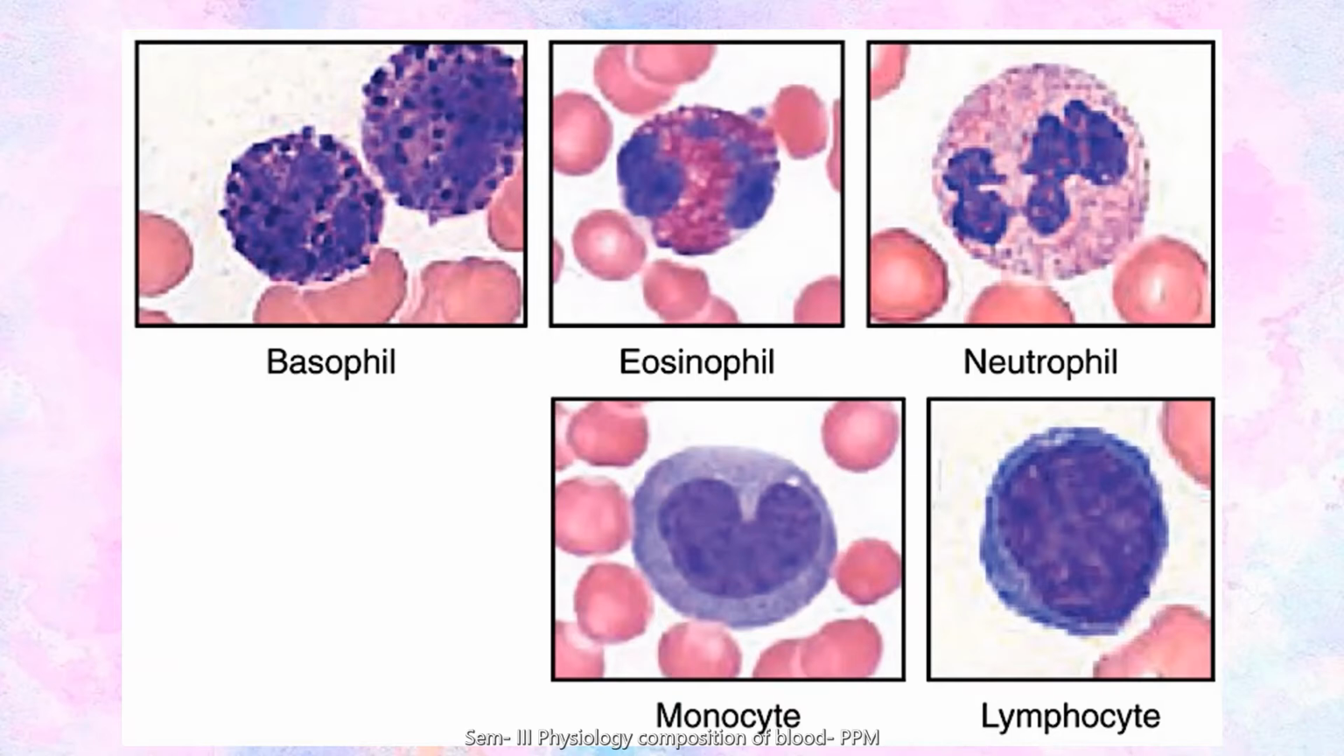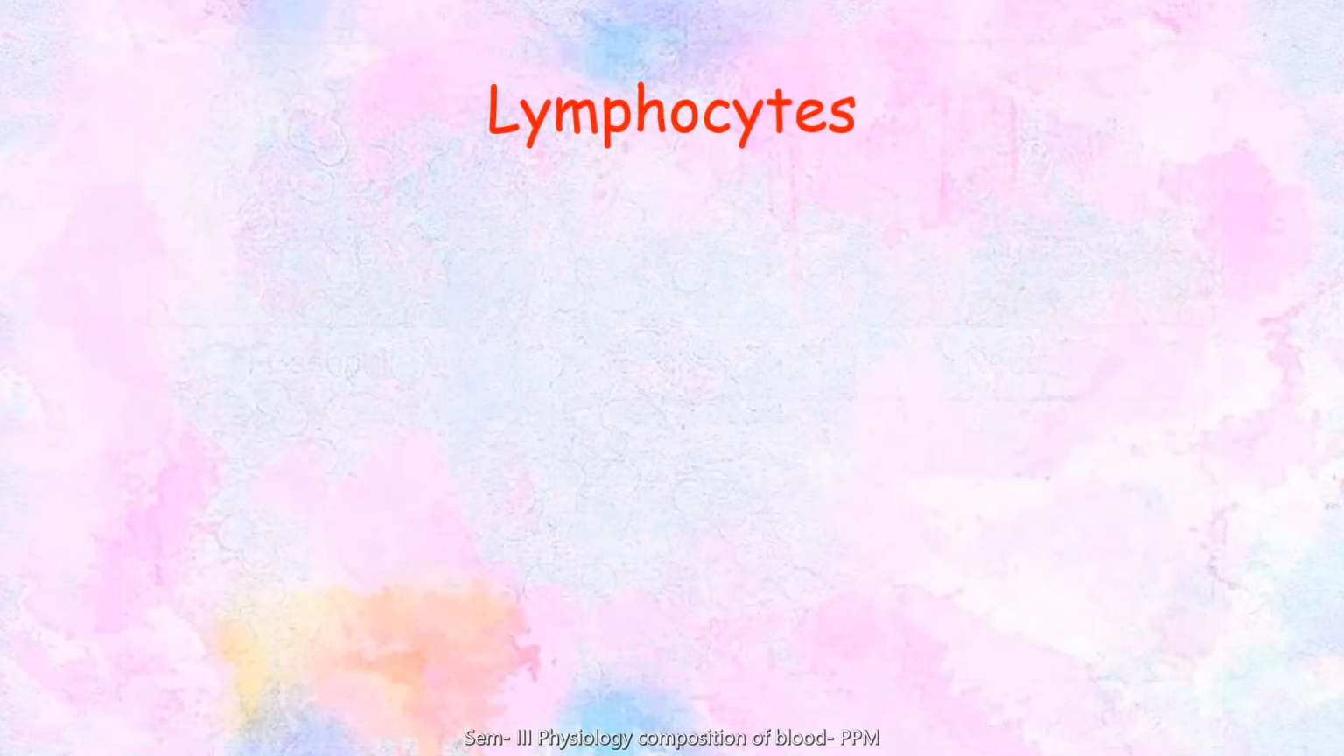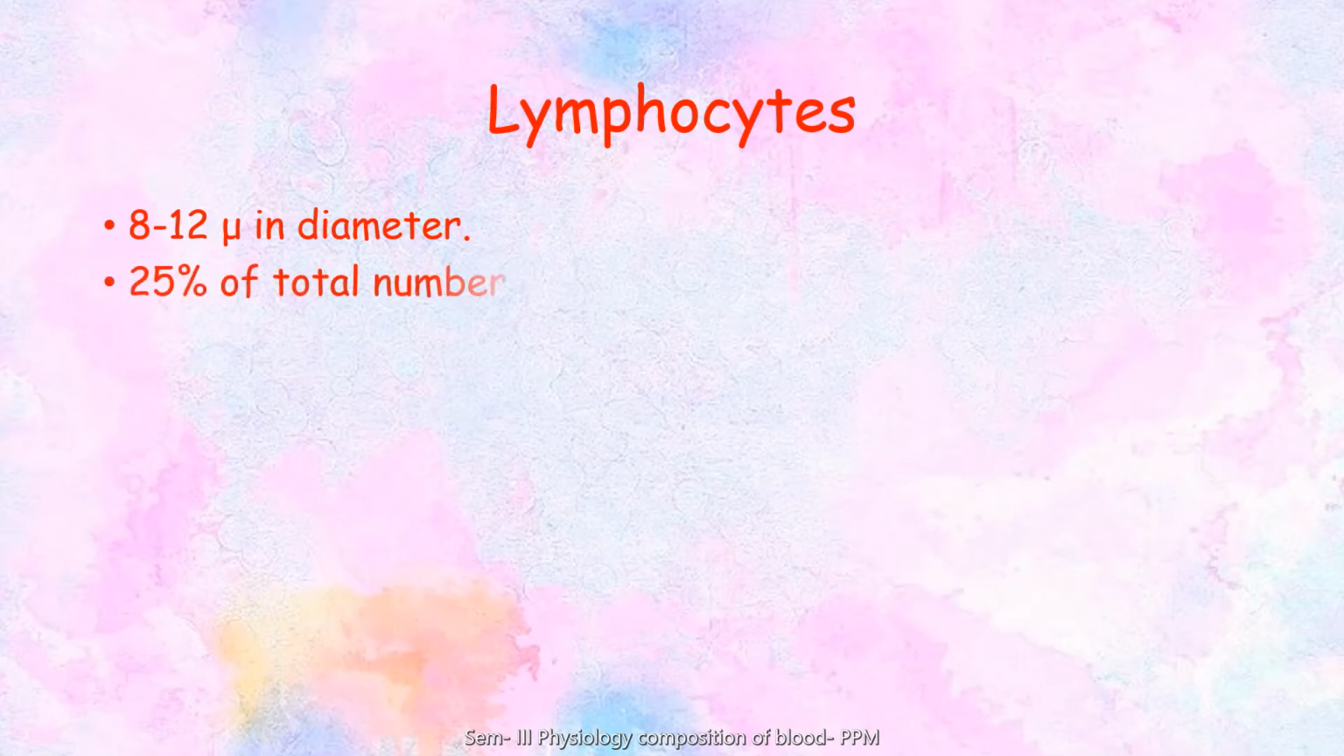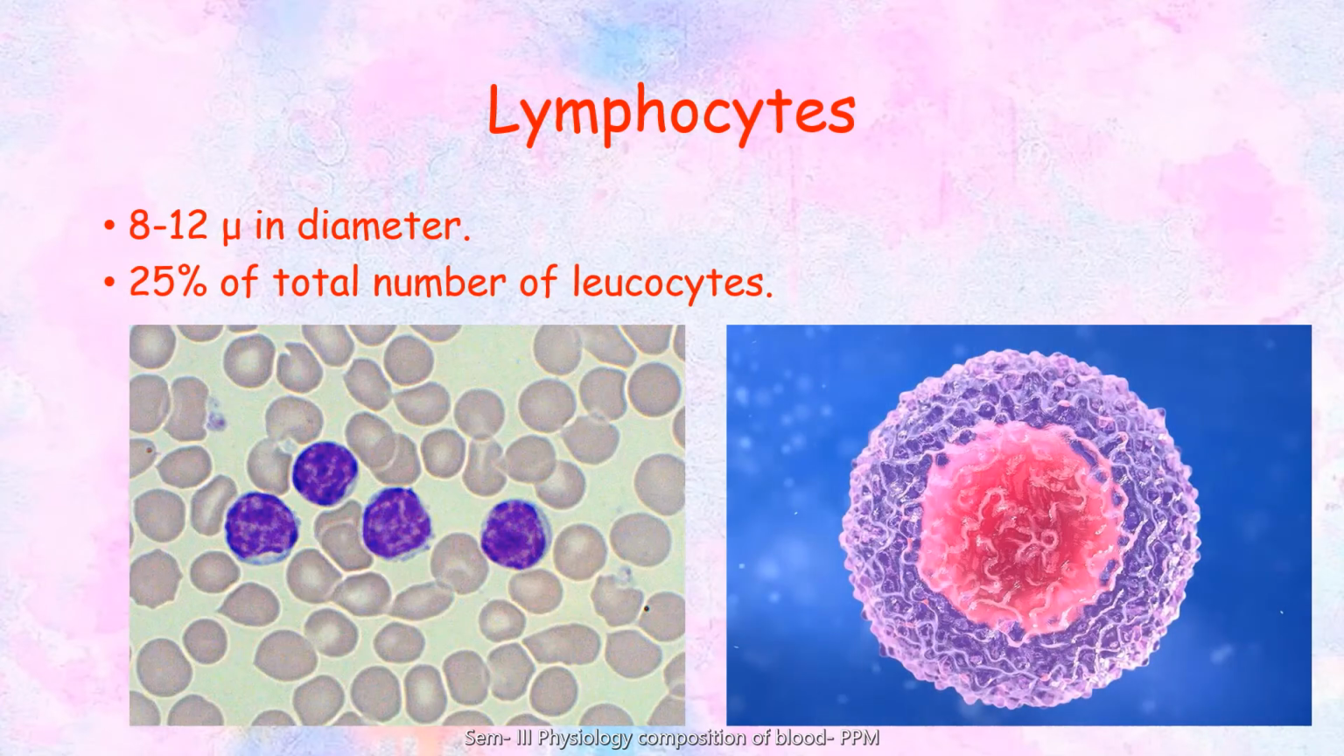So let's see what these WBCs are. First of all, the lymphocyte. Lymphocytes are around 8 to 12 micron in diameter. These are quite big in size and constitute around 25% of the total number of leukocytes. They are small round cells with a more or less centrally placed nucleus, and slightly larger than the red blood cells or RBCs.